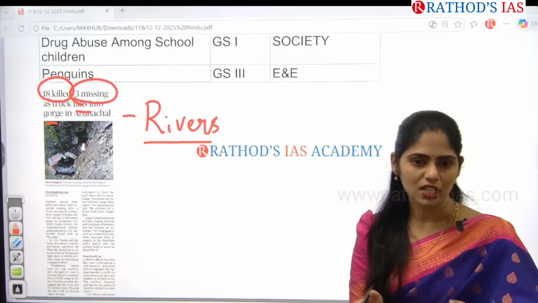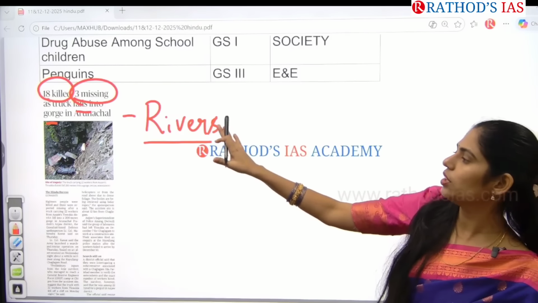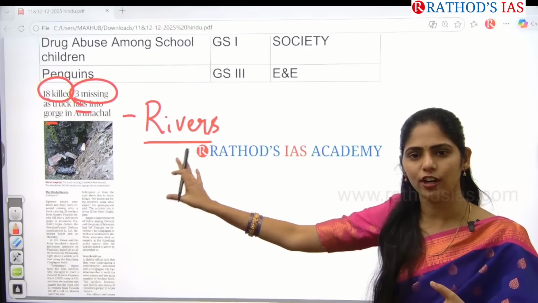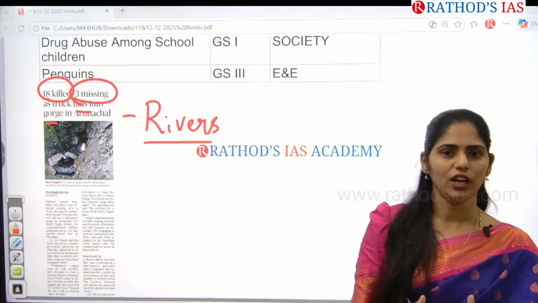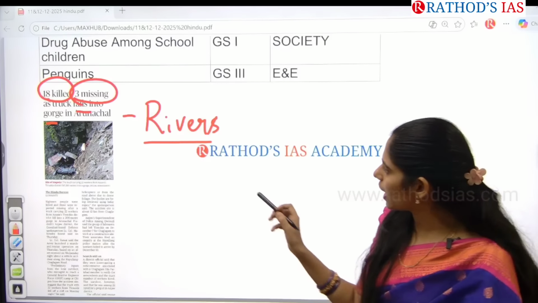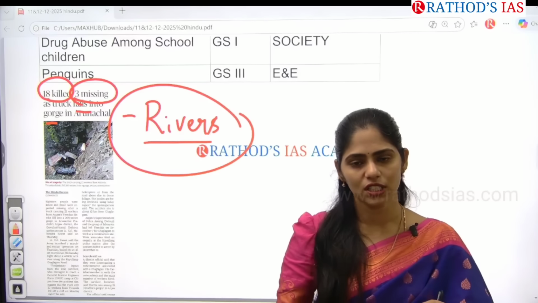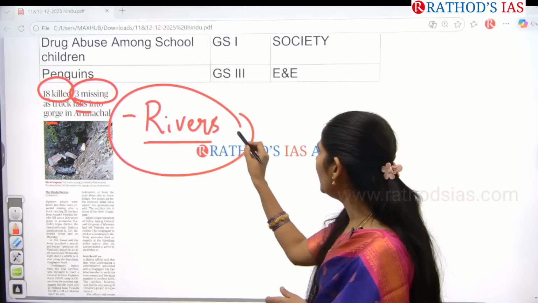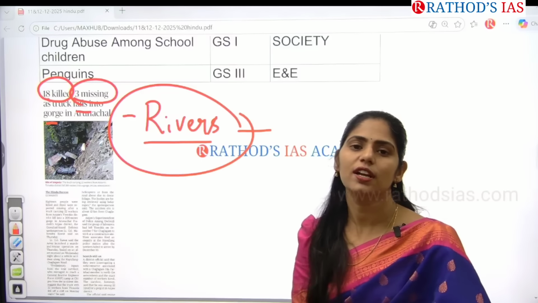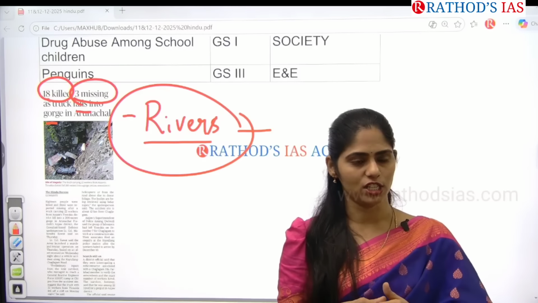Because whenever there is a movement of rivers, only then can we see a gorge, right? According to our geography. So your work is to collect which rivers are flowing in Arunachal Pradesh and which kind of erosional landforms we can see there.